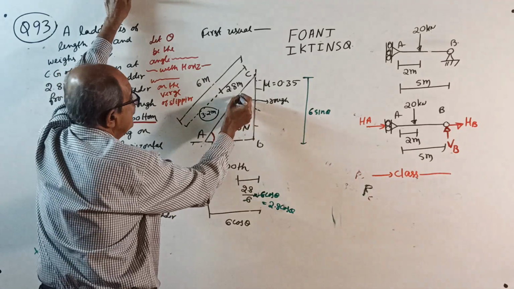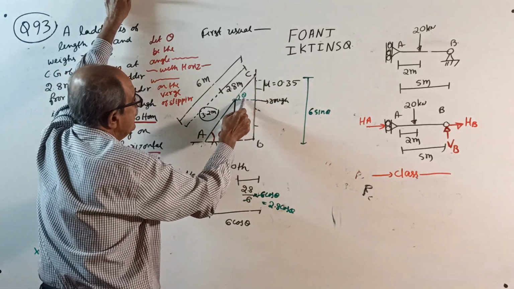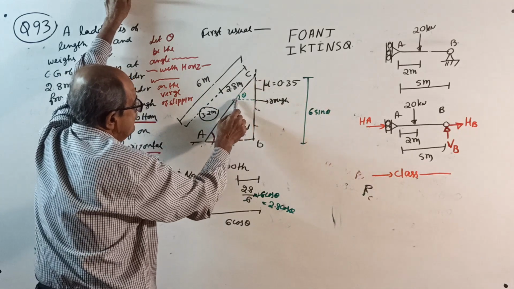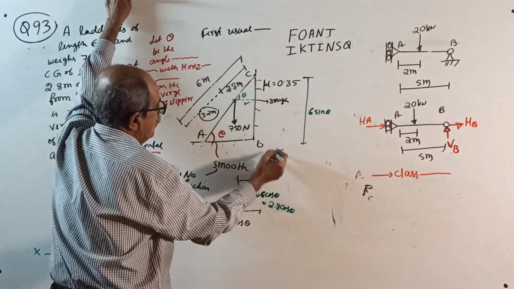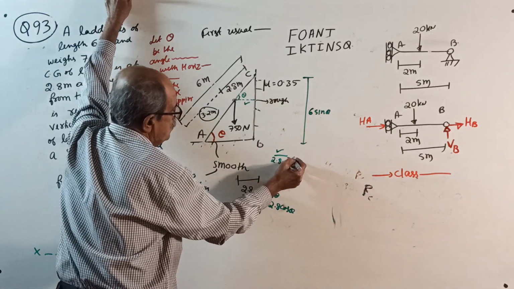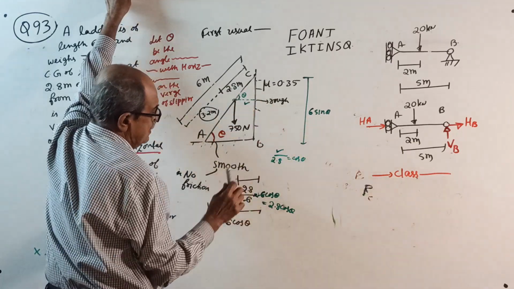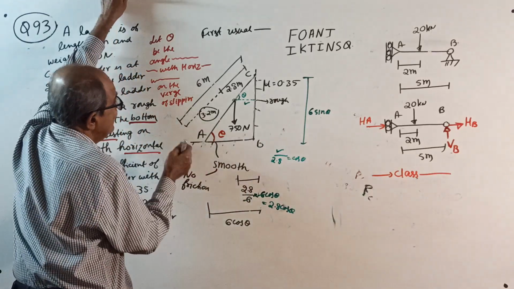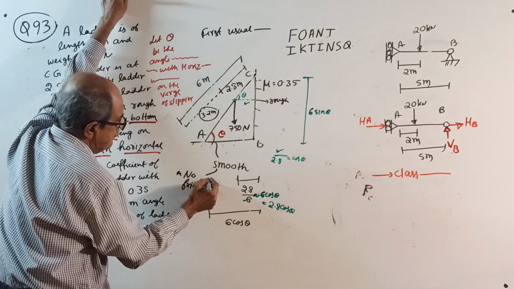This is theta. So cos theta equals this side by this side. This side by 2.8 equals cos theta, so this side equals 2.8 into cos theta. That you can do. Or suppose you don't like that 2.8, you can write from here how much?